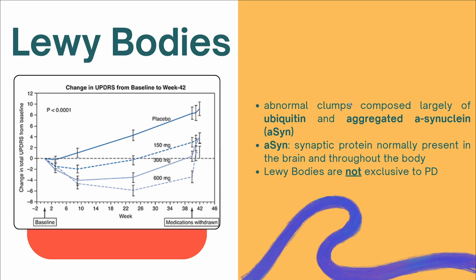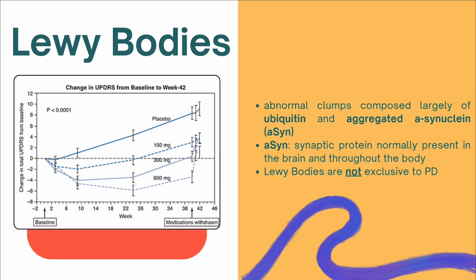But it becomes harmful when there are abnormal clumps of this protein. This is usually found within the brain and throughout the body since it's a synaptic protein. But if the form or the shape is changed, it could lead to abnormal clumping, which is what we call a Lewy body.